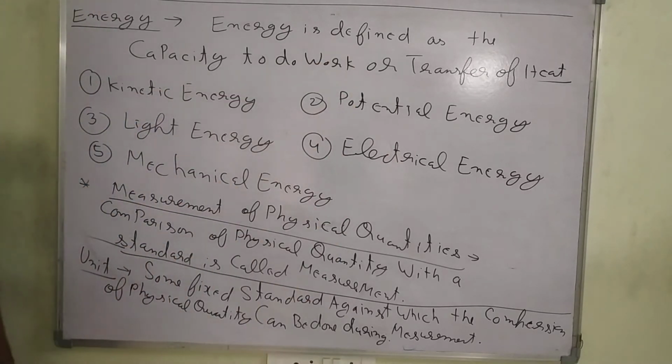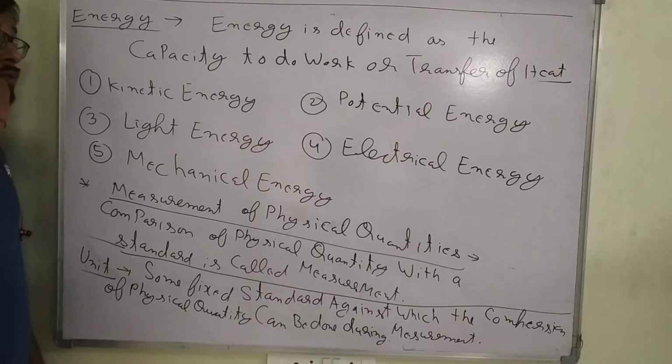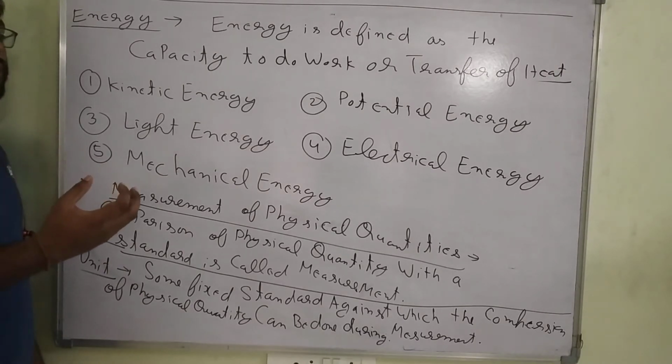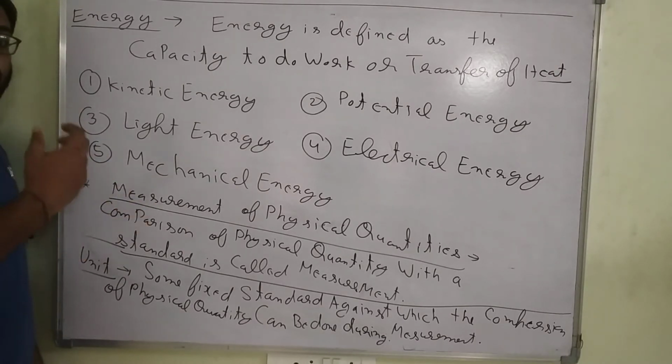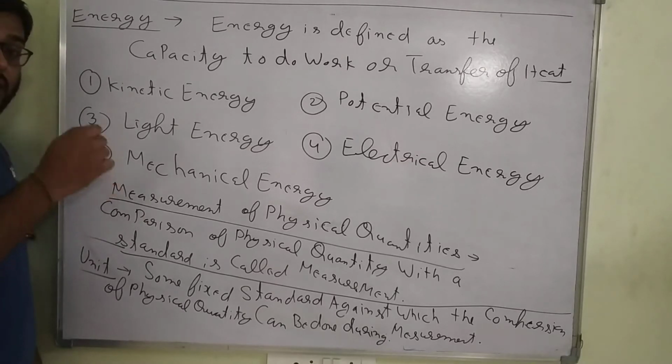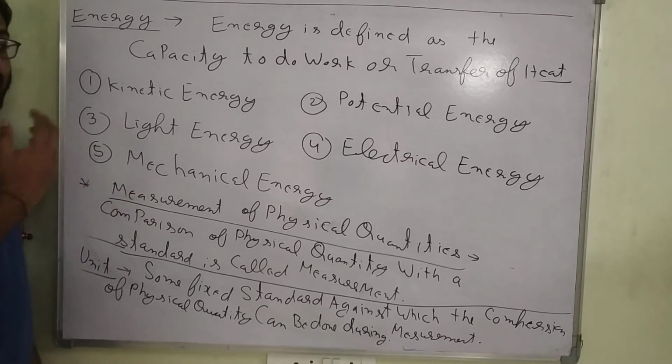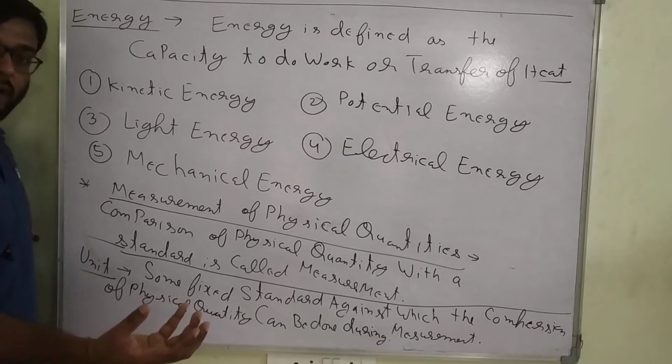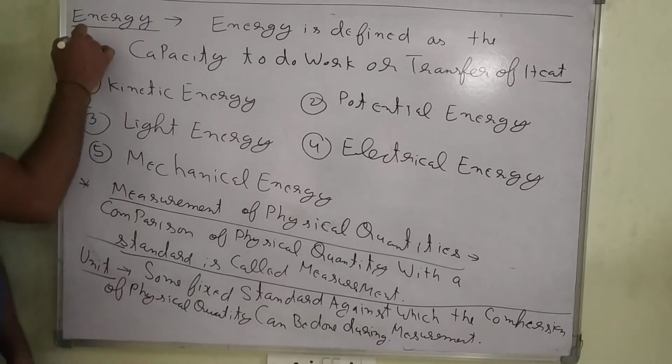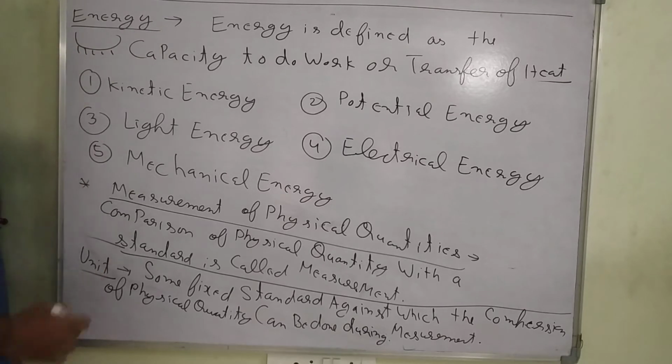And transfer of heat. What is the reason for transfer of heat? You know what happens with the pot when we give it heat: it becomes hot. So heat is a form of energy, and it can be transferred to the pot. So energy is defined as the capacity to do work or transfer of heat. I hope you are getting my point. What kind of energy exists?